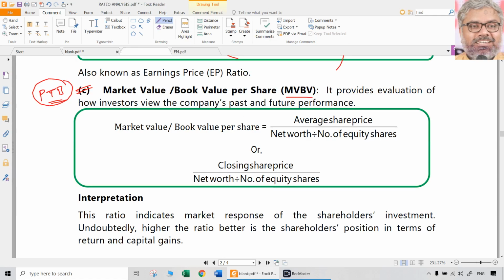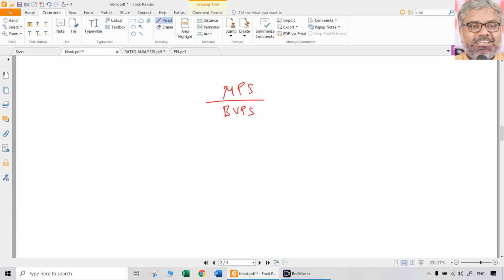Book value will be different. Book value will be what? Book value will be according to the financial statements. So overall share price, generally average or closing, whatever it is, that is the numerator. Share price is market price per share divided by book value per share. So how to calculate book value per share? That is a different story. Book value per share can be easily calculated as equity shareholders funds